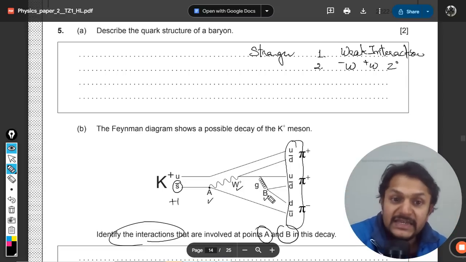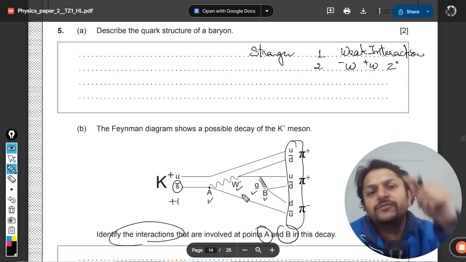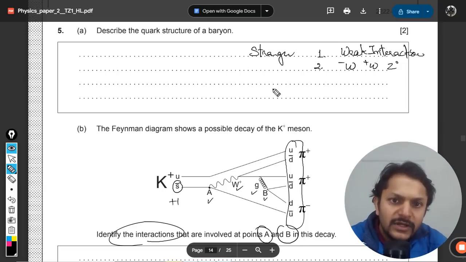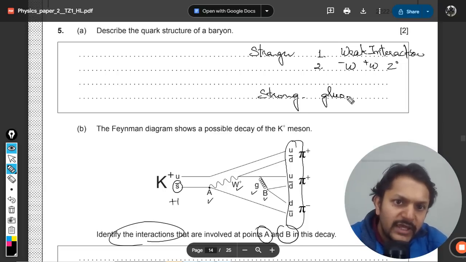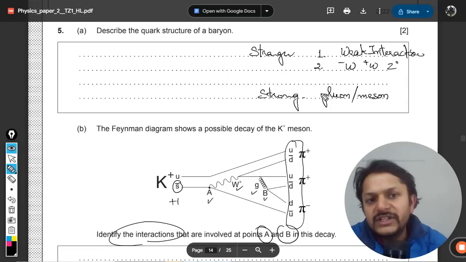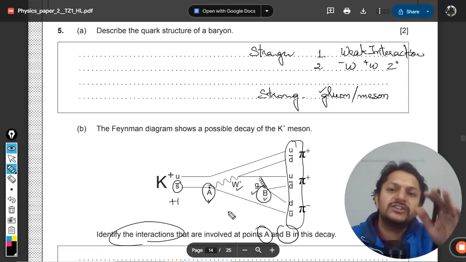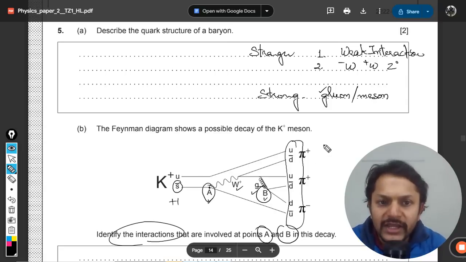What about B? B is a strong interaction because a gluon is involved there. For the strong interaction, either a gluon or a meson will be involved. In this case, clearly a gluon is there. So A is a weak interaction, B is a strong interaction. Nothing more in this